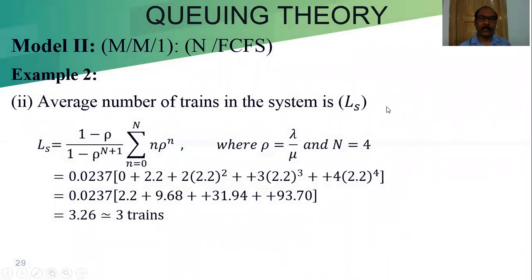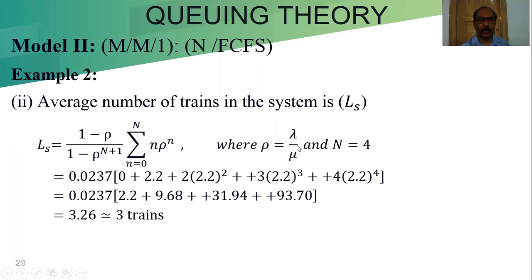Average number of trains in the system, that LS equal to, the formula we know, P0 into summation n equal to 0 to N of n rho to the power n. This part we already calculated, and this part we have to calculate. So the number of terms will be n equal to 0, 1, 2, 3, 4. That means we will get another 5 terms that we have to calculate and add up.